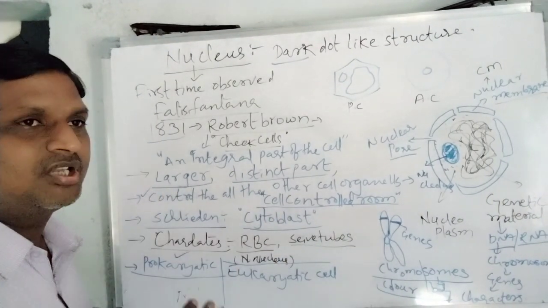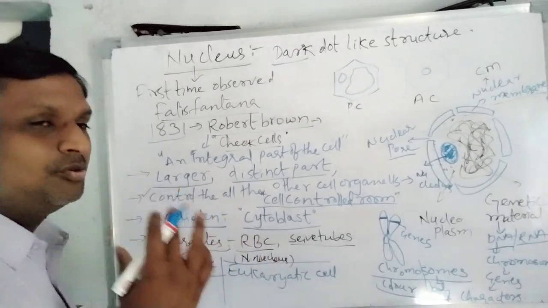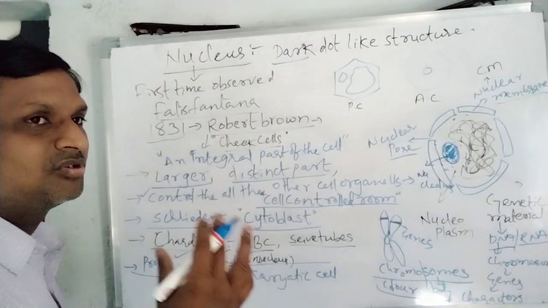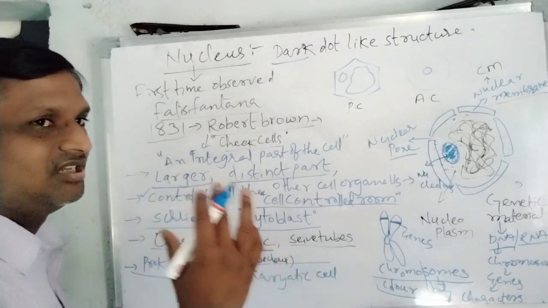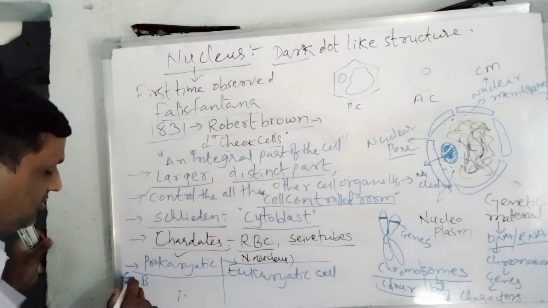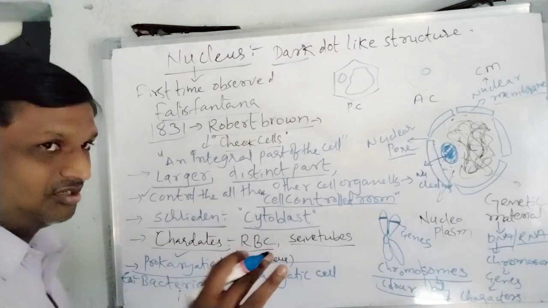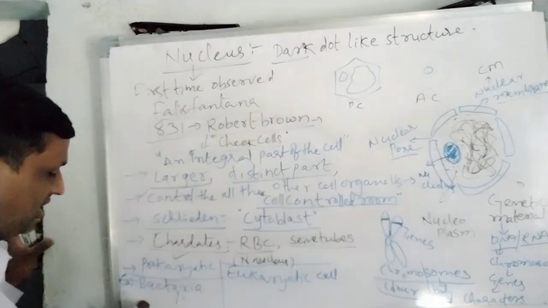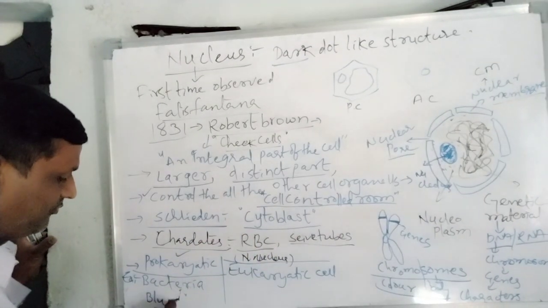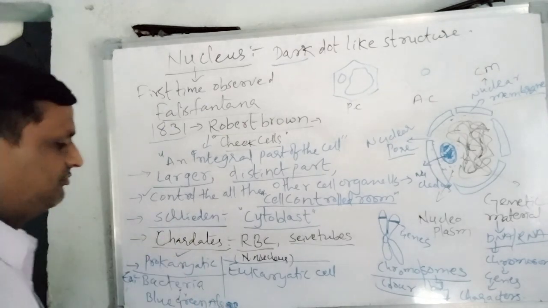That is what prokaryote is. Prokaryote means if the nucleus is not surrounded by a nuclear membrane, a bound nuclear membrane, it is absent in the cell. Example, bacteria. See here, bacteria is a prokaryote, so the nucleus is not surrounded by the nuclear membrane. Also blue green algae. Blue green algae is also one of the prokaryotes.